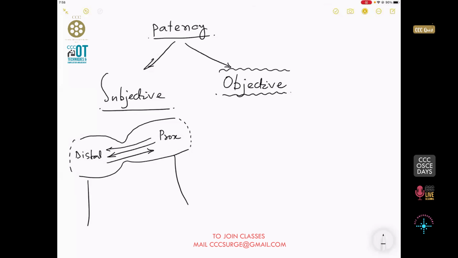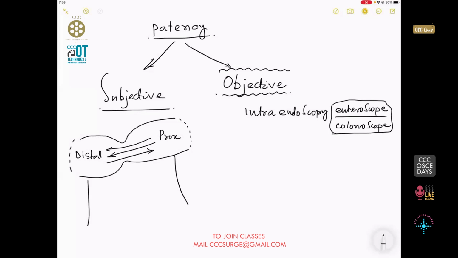So what is important in objective is that there are many ways, as you have said. One is intraoperative endoscopy, but believe me, intraoperative endoscopy is not an easy way, and you have to use an enteroscope. Now, some people say that, oh, wow, enteroscope is difficult to get. Why don't you use a colonoscope? But believe me, guys, getting your gastroenterologist to come at 2 o'clock in the night to you in the emergency theater, oh my God, impossible.